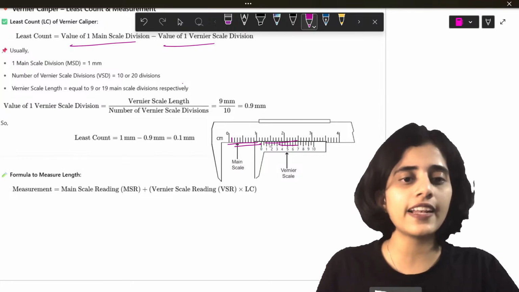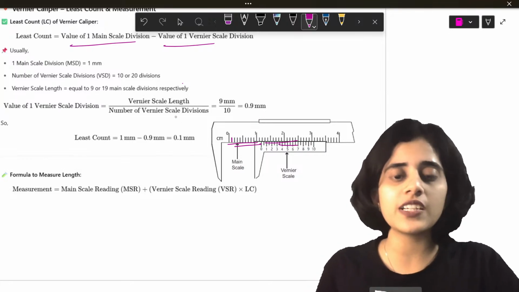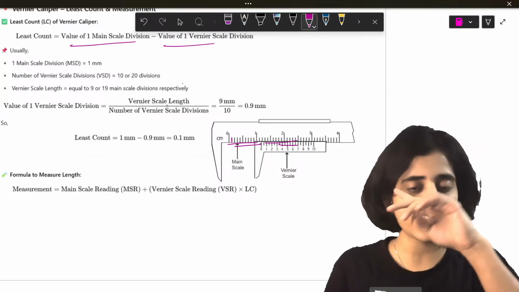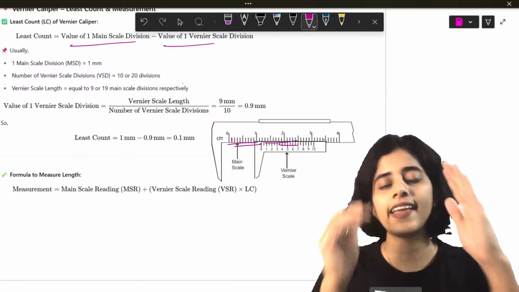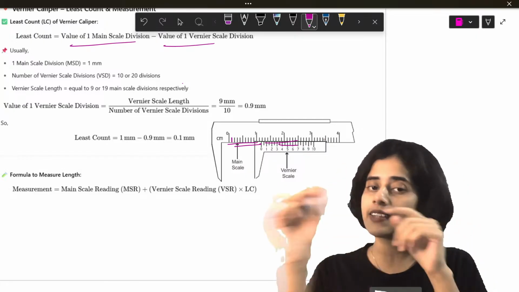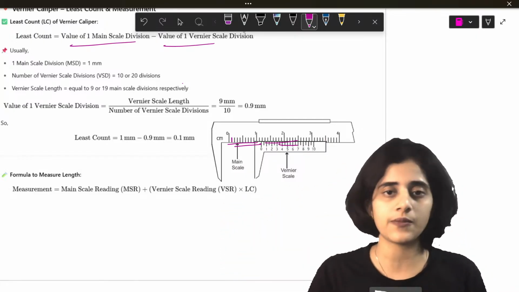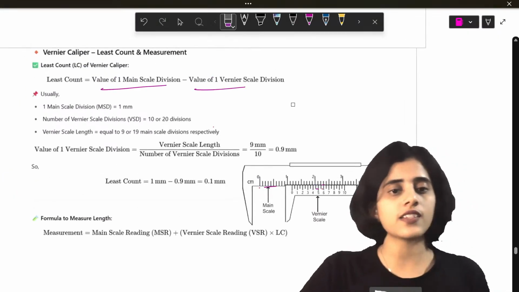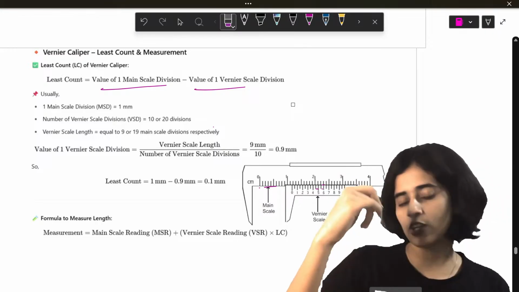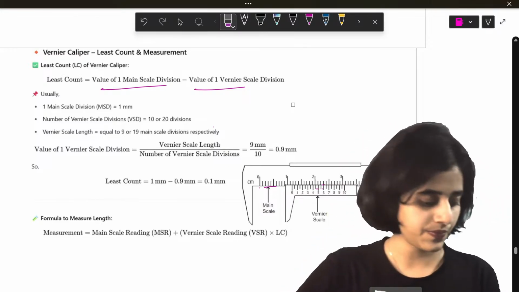But how will you find the vernier scale division? It is the length of the vernier scale divided by the total number of divisions. So the length is 9 mm divided by 10 lines, so 9 by 10, 0.9. So when you go to your lab, you can take a screenshot of this, take your vernier scale and check for this.